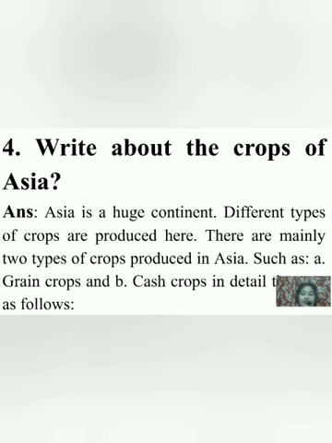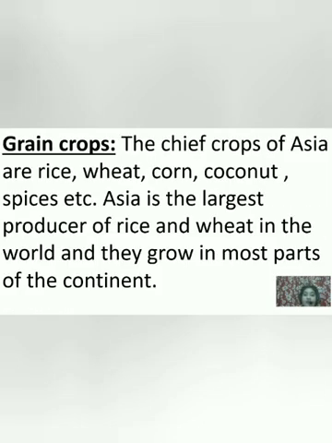Yes, we know what a grain crop is. Grain usually means food, and crops means a cultivated part that is grown on a large scale. So the chief grain crops of Asia are, as you know, rice, wheat, corn, coconut, spices, etc. Asia is the largest producer of rice and wheat in the world.